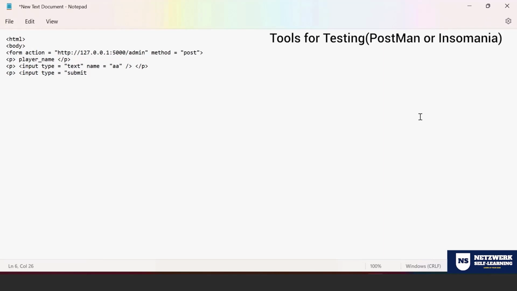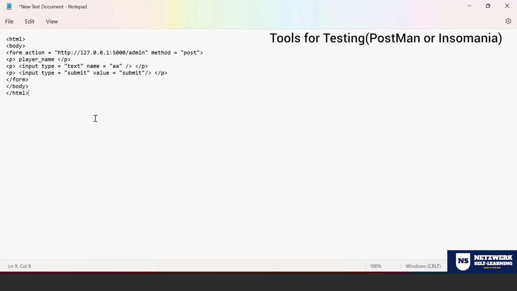Basically, you're going to get one text box where you need to enter the data, and then you press the submit button. Value is also submit. Then close that. Next, you close the form, then you close the body, and then the HTML.